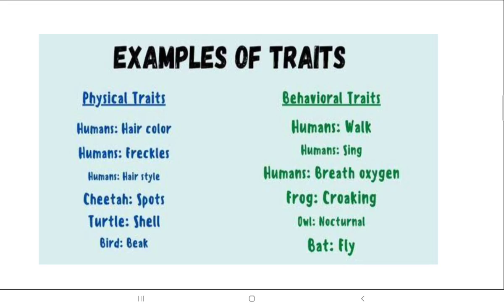So we have some examples. Physical traits are what you can see in the appearance, what you can look at from outside: hair color, freckles, hairstyle, spots, like the turtle's shell, the bird's beak. So these are the physical traits. And when we talk about behavior traits, that means how we walk, how we sing, how we talk, how we respond to each other, why birds fly. Okay, so these are all behavior traits. So traits are of two kinds, one physical, one behavior.